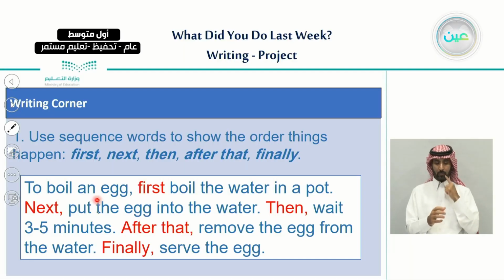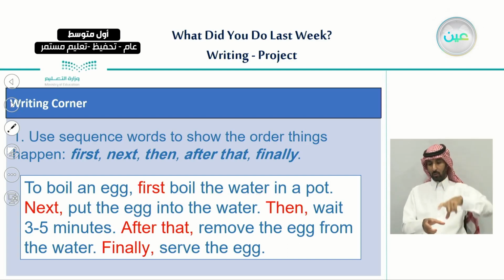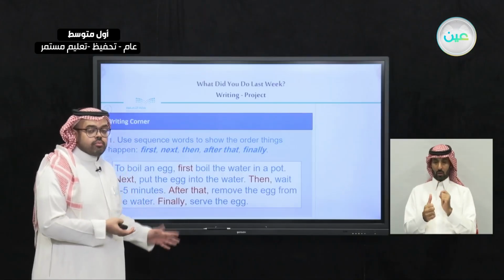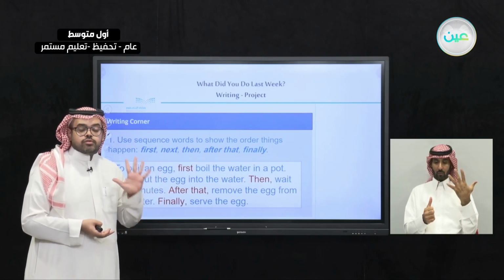To boil an egg, first boil the water in a pot. Next, put the egg into the water. Then wait 3 to 5 minutes. After that, remove the egg from the water. Finally, serve the egg. So as you can see here, I used 5 sequence words in this example.